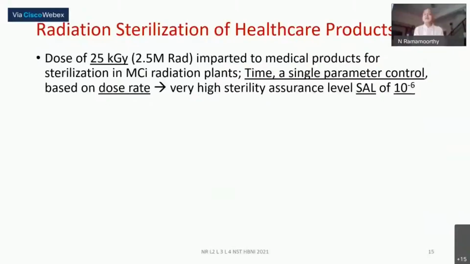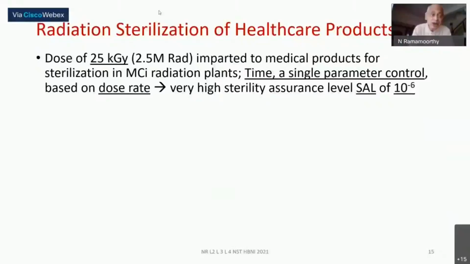Much of these materials these days you would like to have as once-through or disposable. Many of them come from materials of plastic or other organic compound origin, and they are not stable to heat for conventional sterilization. The conventional sterilization is the steam sterilization type or a heat-based sterilization, and that cannot be done for most of these materials. So there, one is a chemical treatment, ethylene oxide, another is the radiation.